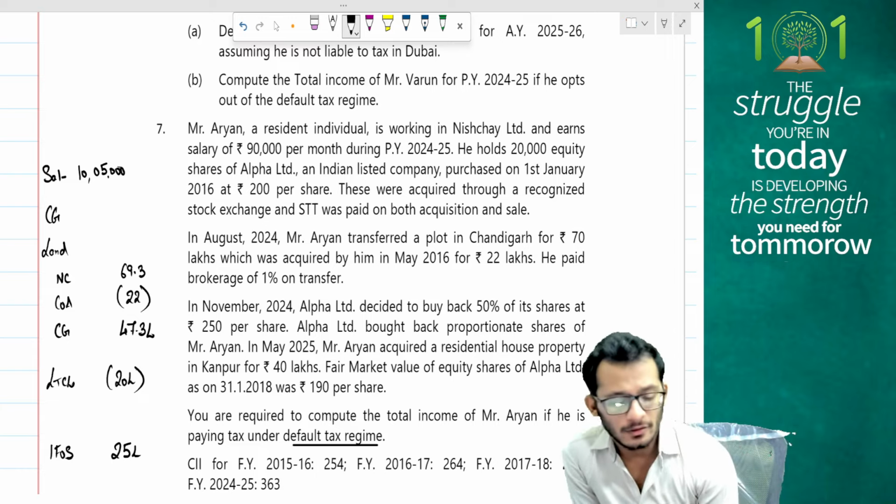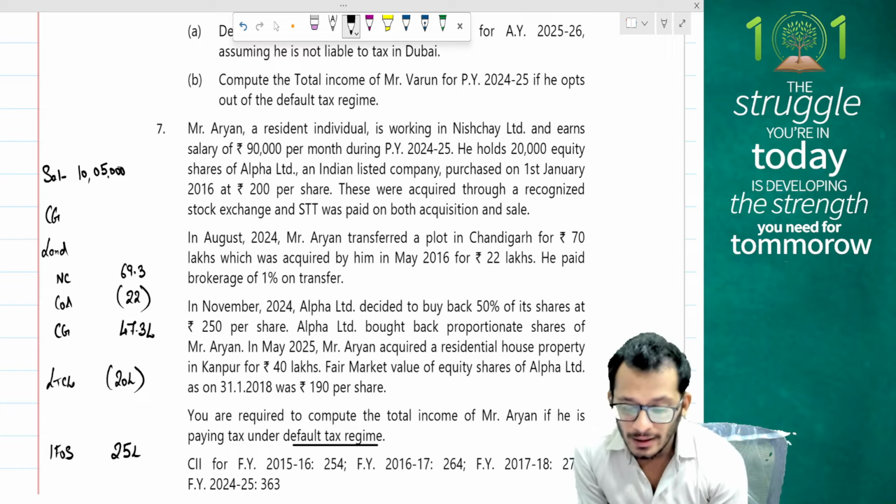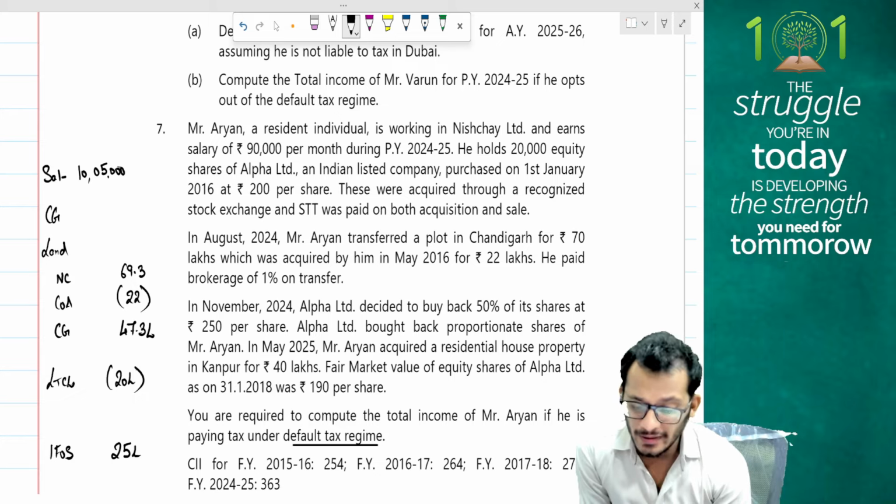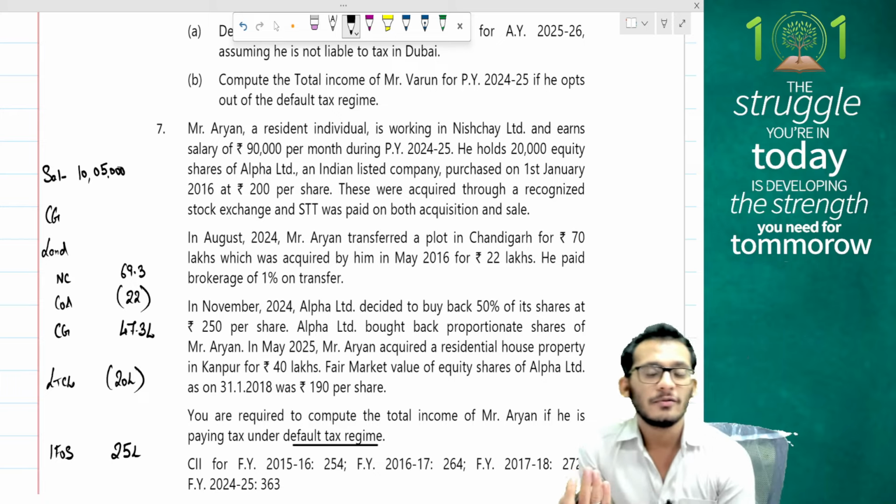Can be treated as a long-term capital loss, so we can do that as well. Alpha Limited bought proportionate shares of Aryan in May 2025. Aryan has acquired a residential house property for 40 lakhs. Now, people, the rules of 54F will apply.